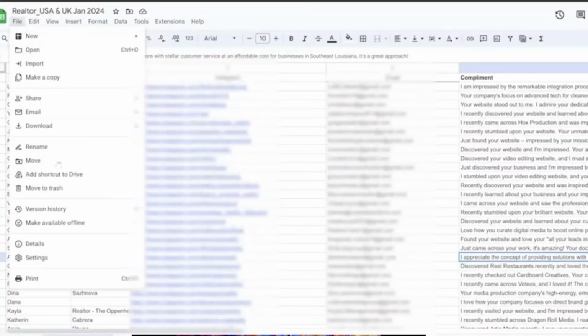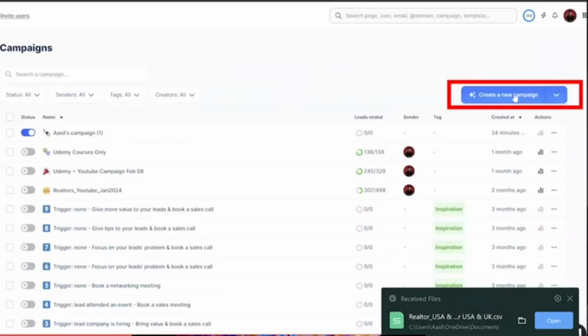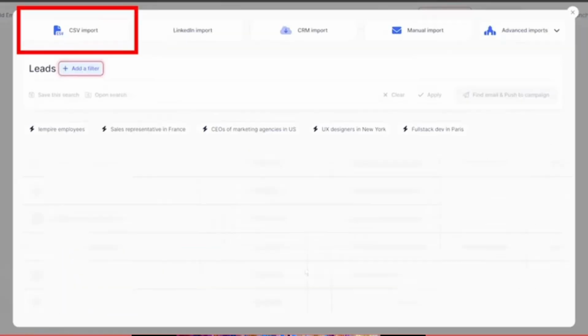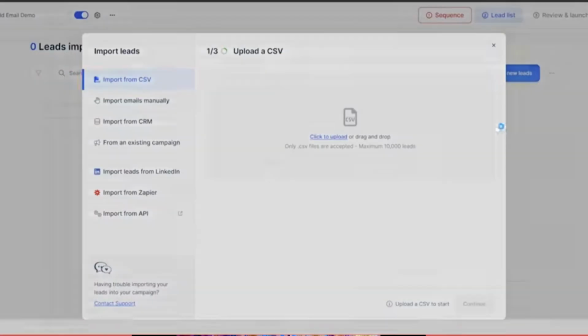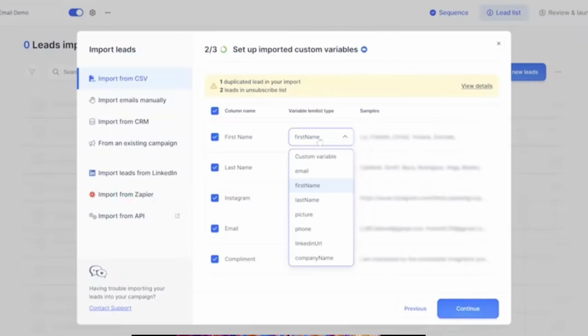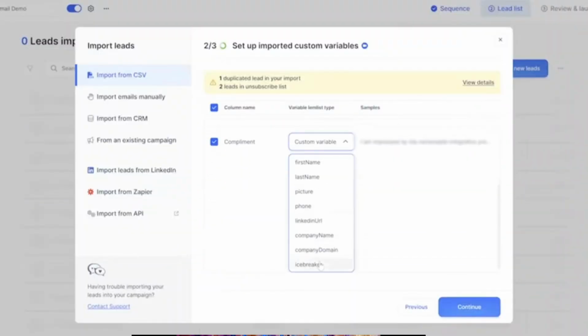First, export the Excel file as a CSV and then go to Lemlist and click on new campaign. You can create a manual campaign and name it anything you like. Then click on the lead list and click on import CSV. After that, go ahead and select the CSV file and make sure all the variables are correct. This means that the column and the lead list variable type should match each other. For example, first name for name, email for email, and for the compliment you can select icebreaker.